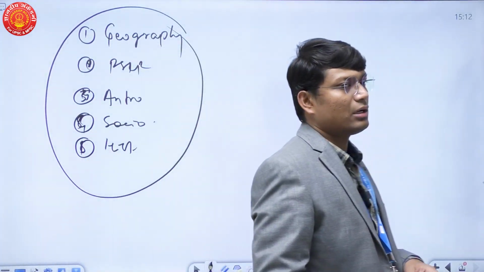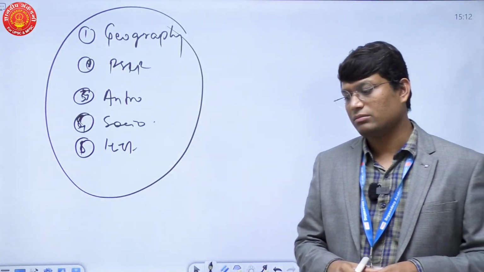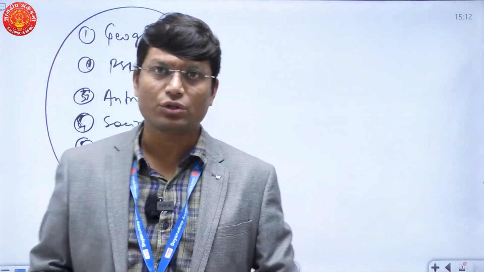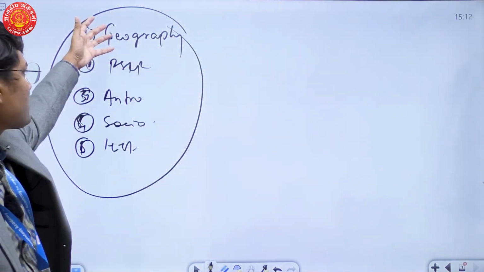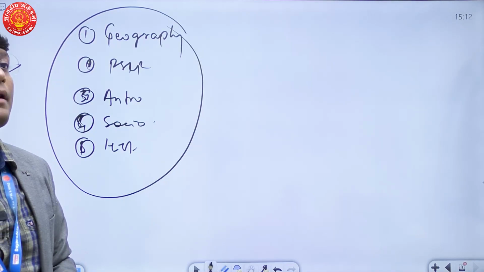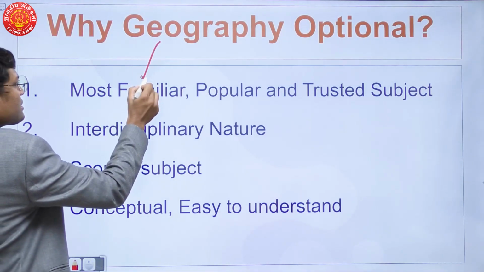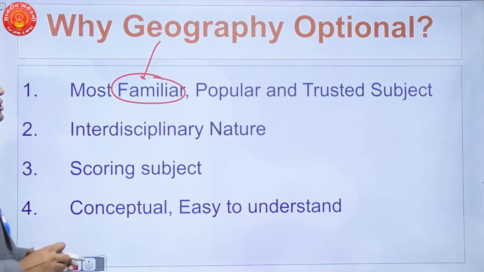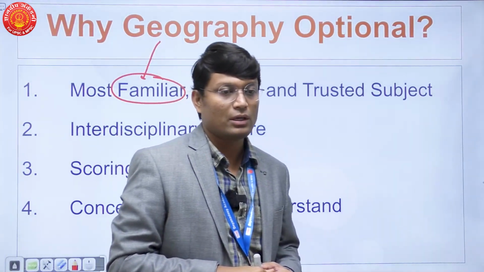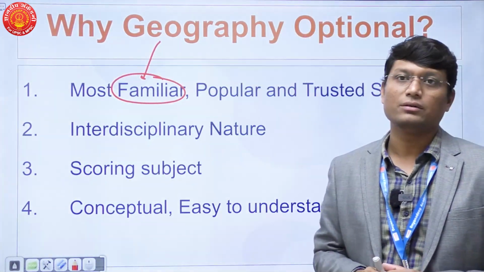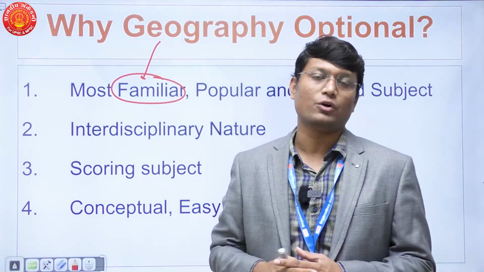If you look around yourself, a lot of candidates would opt for an optional amongst these options. And in these popular optionals, I'm suggesting that geography is the subject which is the most familiar to you. And that becomes one of the reasons why you should go for geography optional.